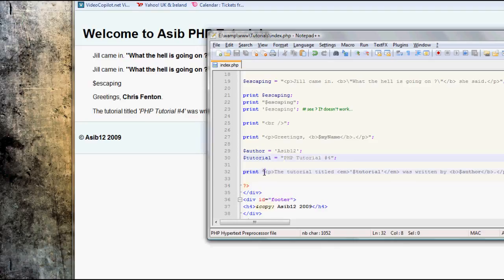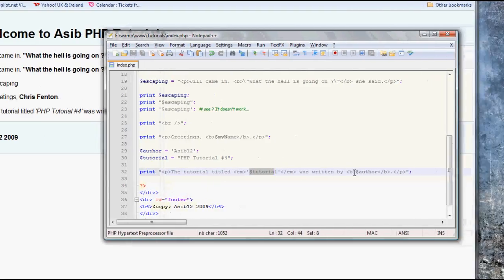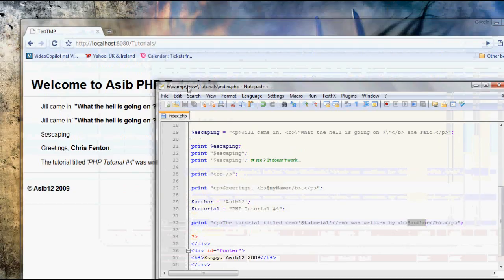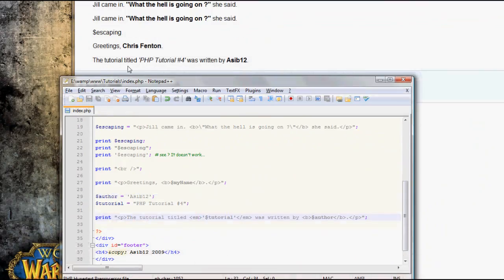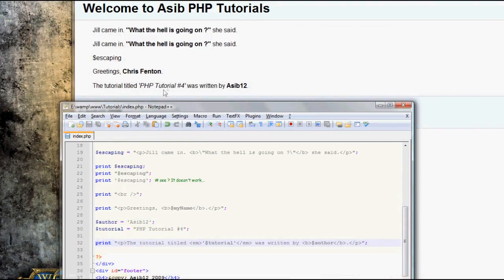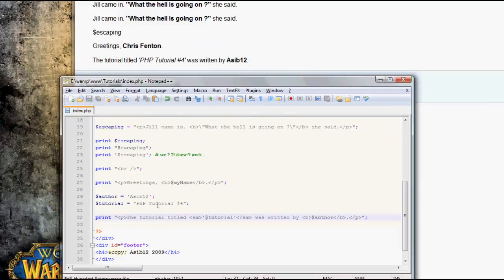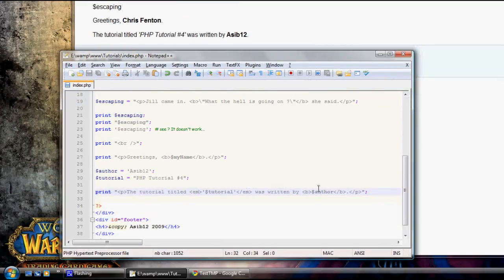Then inside double quotes I start a paragraph and say the tutorial titled the value inside tutorial was written by the value inside author, and I've also used emphasis tags and bold tags. It says the tutorial titled PHP tutorial number 4 was written by a sub 12, and if I change this I can change that to Chris Fenton.